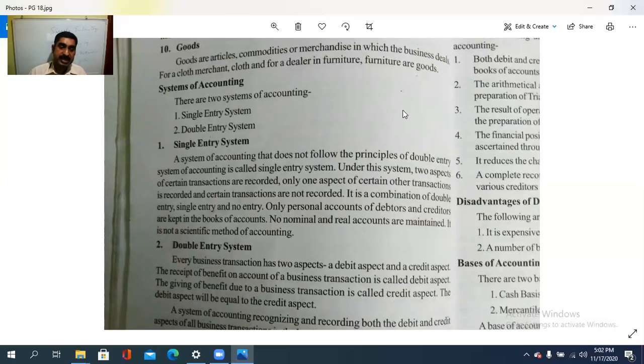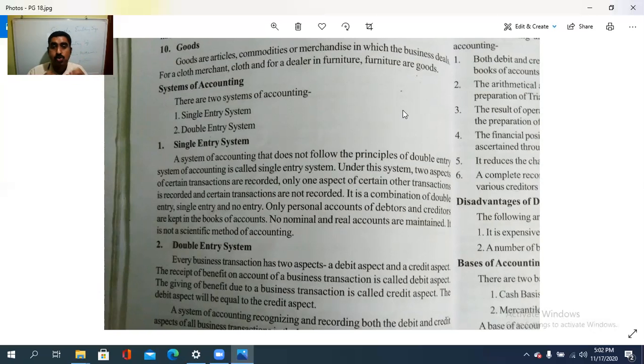Single entry means only a single aspect of a transaction is recorded, or both aspects are recorded, or both are ignored. That is the single entry system, from the name itself. In the double entry system, both the debit aspect and the credit aspect need to be recorded in the books of accounts.